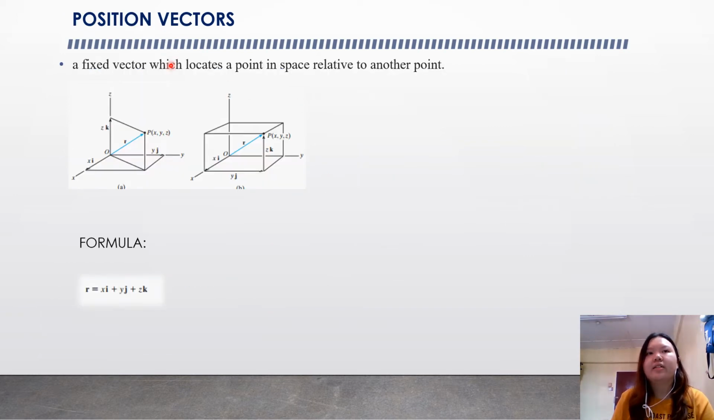The next one is the position vector. It is a fixed vector which locates a point in space relative to another point. You can refer to the picture here, and we have the formula r equals x i plus y j plus z k, which is actually the same as what we have discussed earlier. The difference is just the pictures that are shown to you.